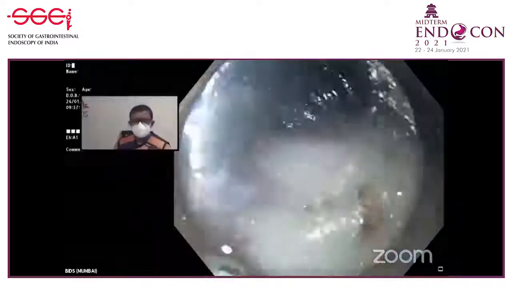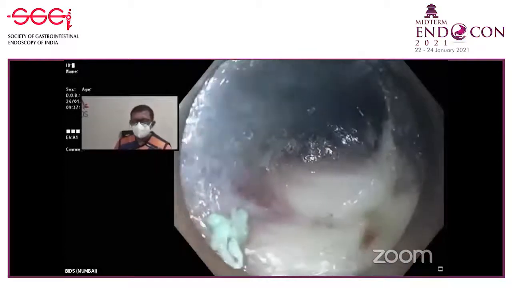Yeah, we can't see the endoscopic image. Oh, you're not seeing the endo picture? Yeah, now we can see.